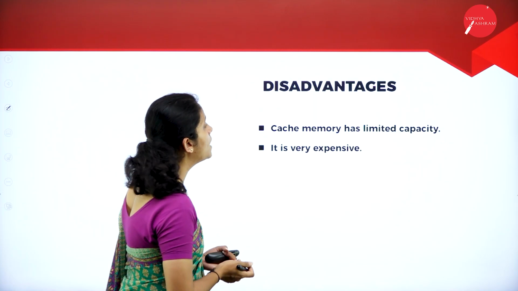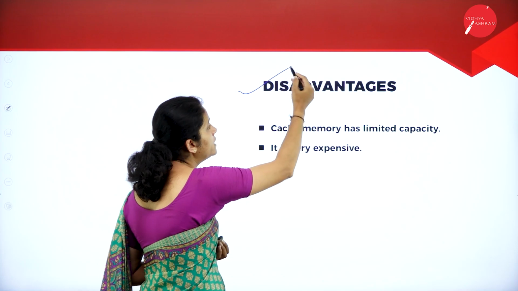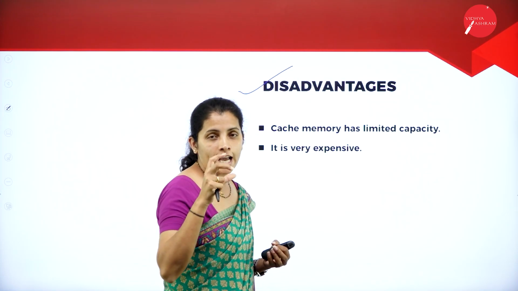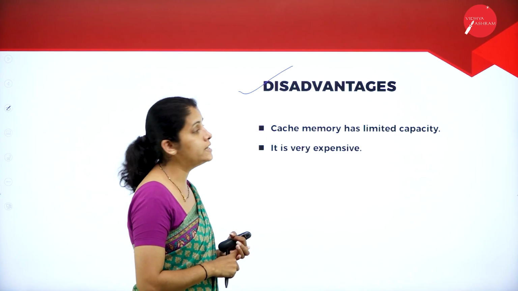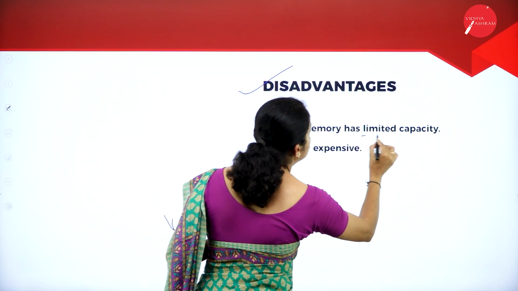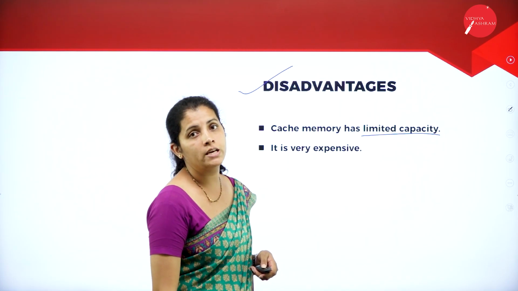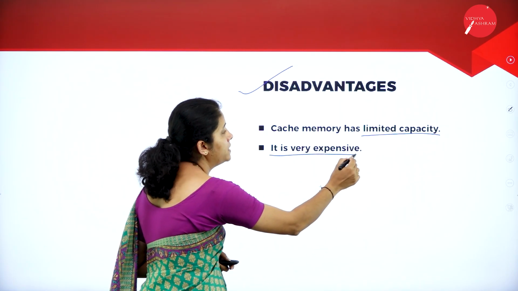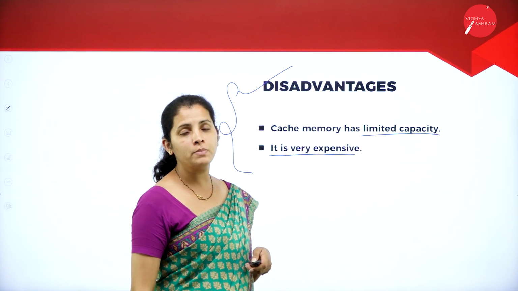Moving further, I'm going to have the disadvantages. Then what are the disadvantages here? Whatever cache memory I'm going to have, the size of the cache memory is limited. So it has limited capacity, and the cache memory is very expensive. These are the two disadvantages of cache memory.